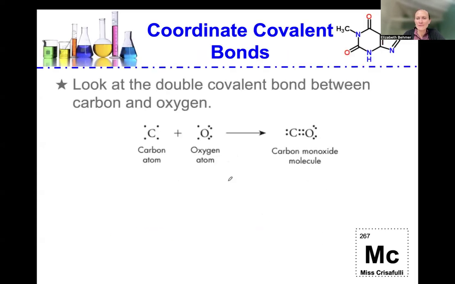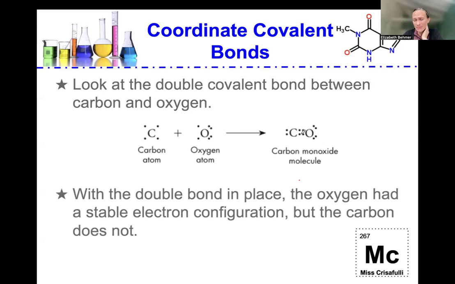In coordinate covalent bonding, look at the double covalent bond between the carbon and oxygen. A carbon atom has 4 valence electrons and an oxygen has 6. If we form this double covalent bond in the carbon monoxide molecule, you can see this covalent bond formed.